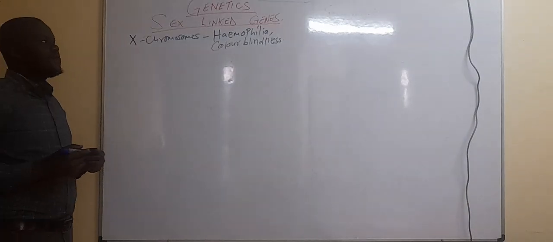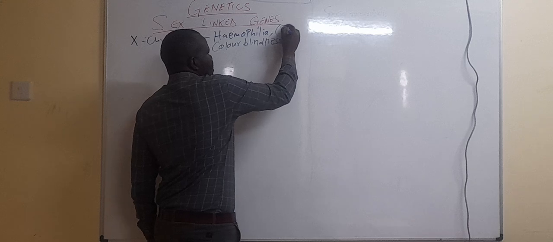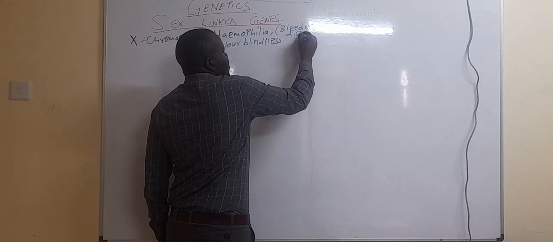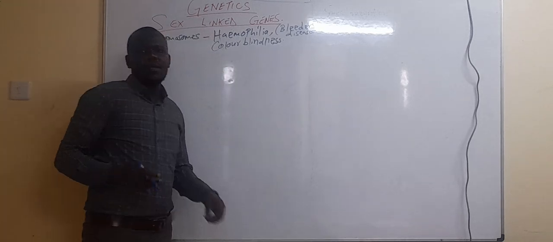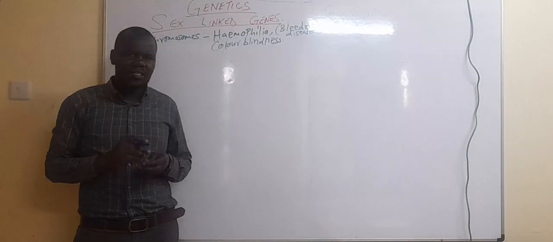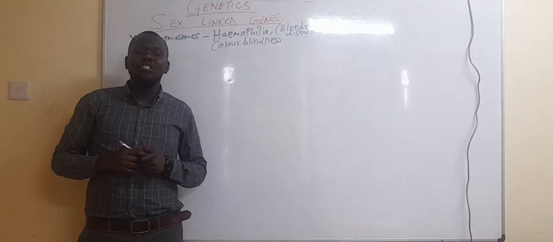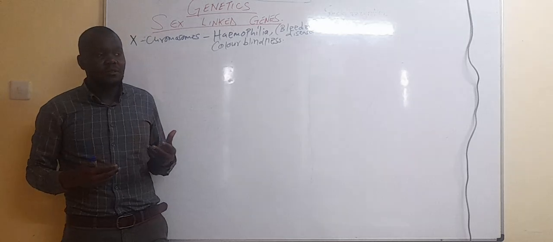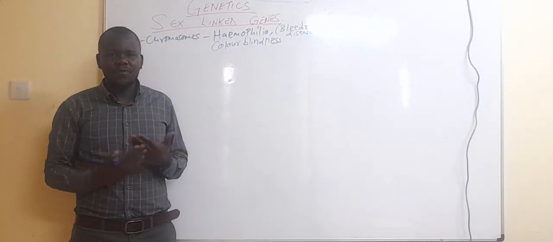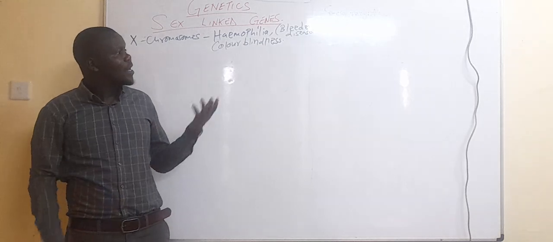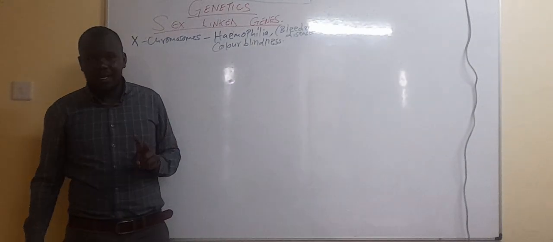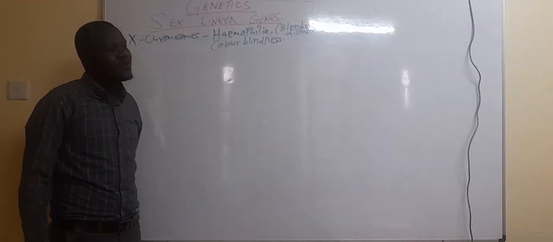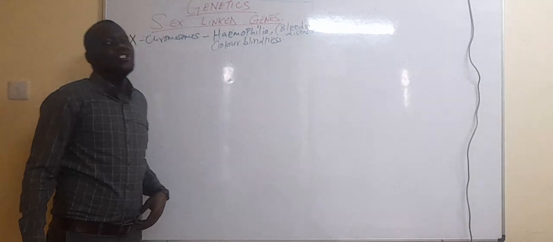When we speak about haemophilia, this is the bleeders disease. What do we mean? In case you have a scratch or just a small cut, your blood will continue to ooze. It will not stop. A normal person with a small cut, just like a scratch, the blood stops bleeding because of the clotting process. But with haemophilia, that person will have continuous blood oozing from the body.